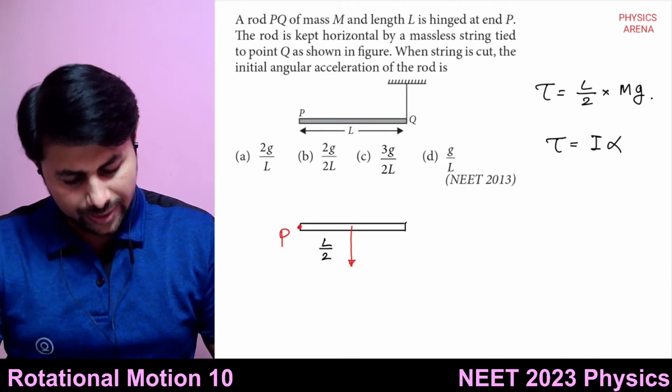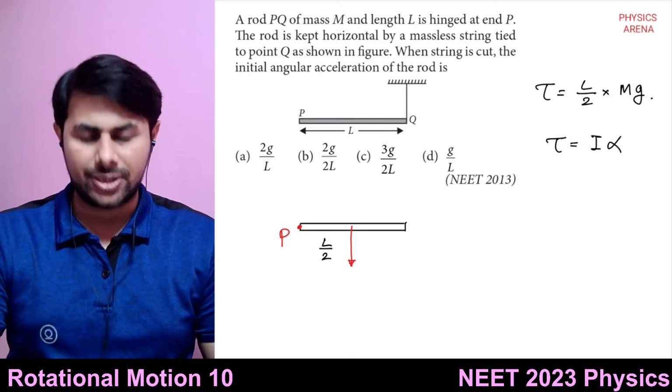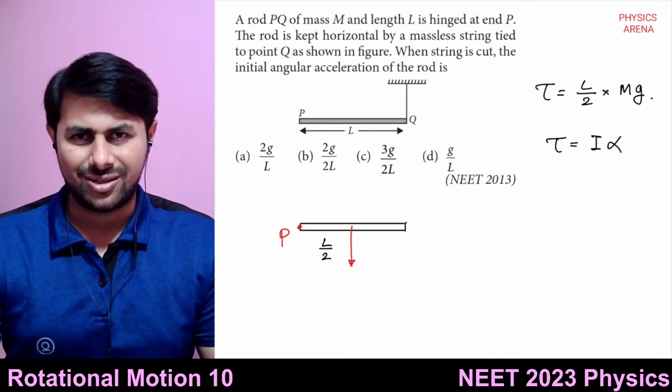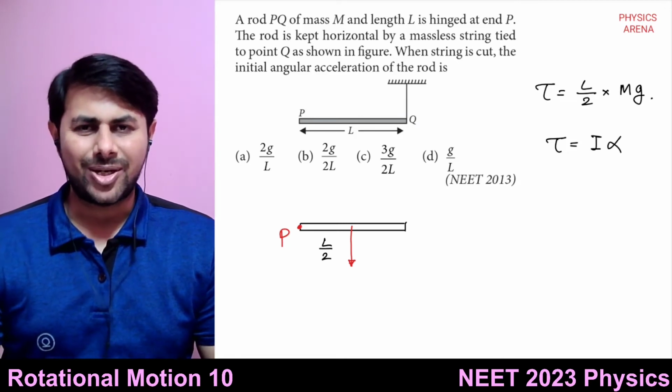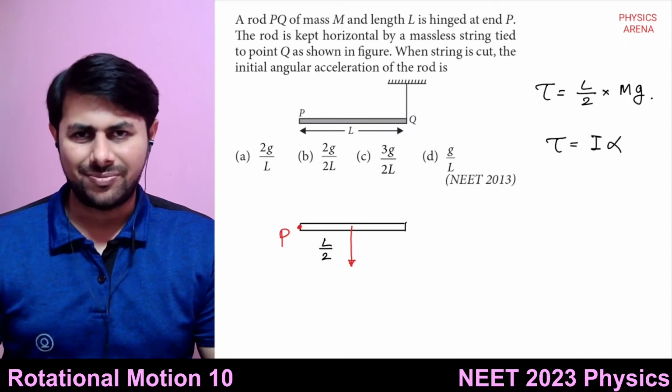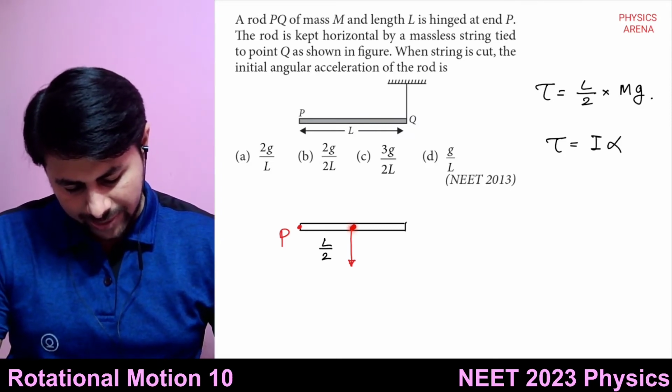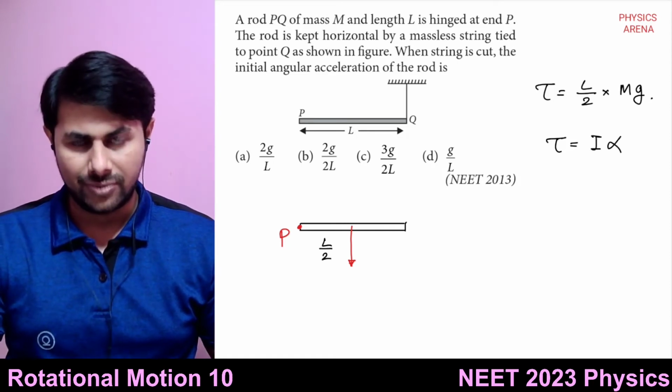Torque is also equal to I multiplied by alpha, where I is the moment of inertia. Now we have to use the correct formula for moment of inertia. There is one formula, ml square upon 12, which is about an axis passing through the center. We don't want that.